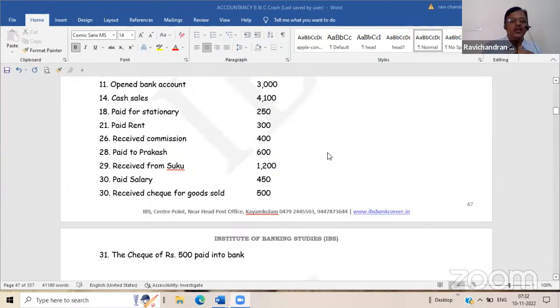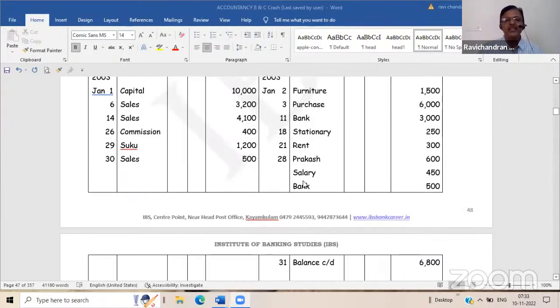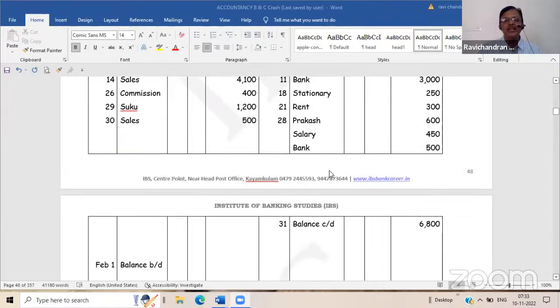Received cheque for goods sold. To bank? Whether any entry will come in the cash book. It will not come in the cash. It will come now. First day you have to record it as a cash transaction. Second day it has to be deducted from the bank. So "to sales" will come. On the next day, "by cash" will come, "by bank" will come. Okay. So to sales 500, by bank 500. See here.